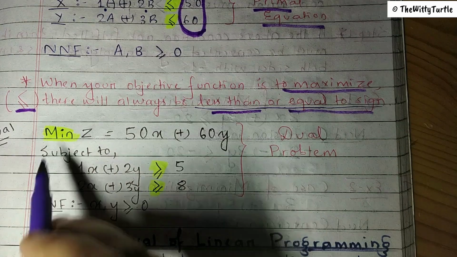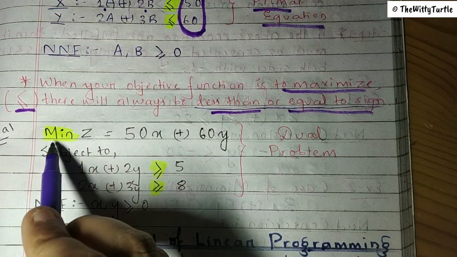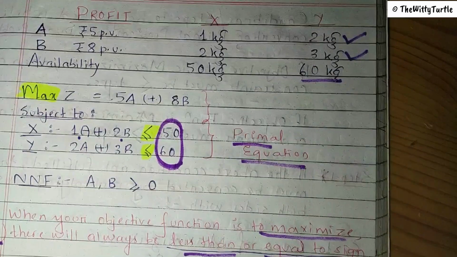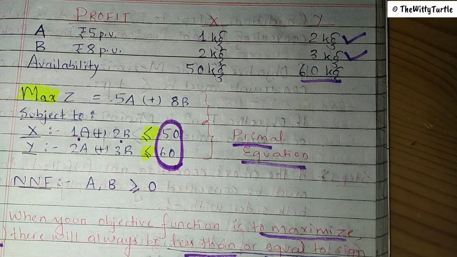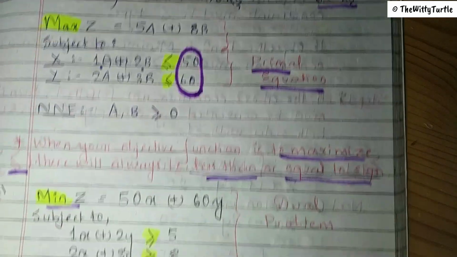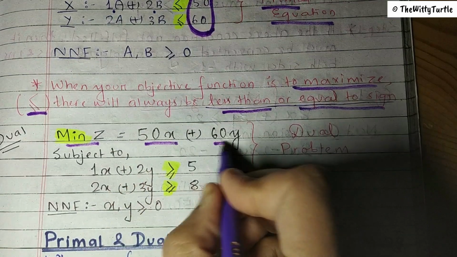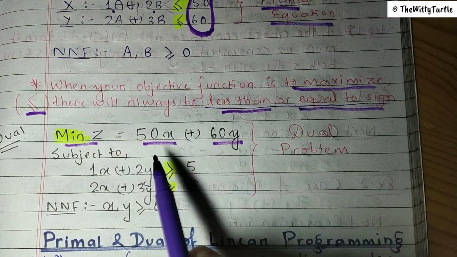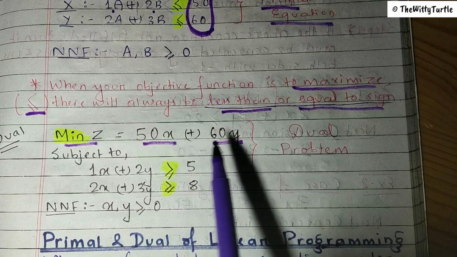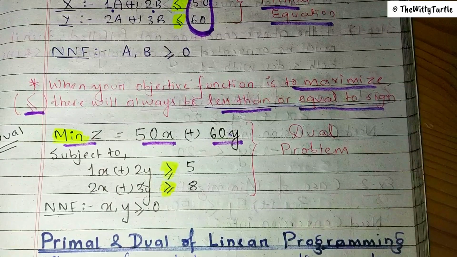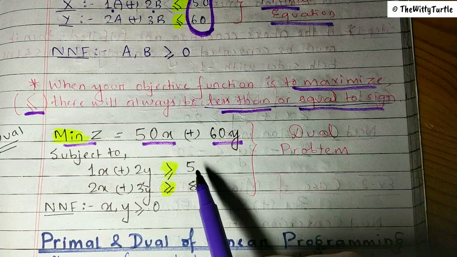So here the objective function will obviously be to minimize z, and now we have the availability of x and y. Our objective is to reduce this, right? So now we have written that it will be 50x plus 60y. We have to reduce this. The usage of these two raw materials should be lesser, should be minimized. So in this case, what will be the constraint function? That anyway we have to make this much of profit.